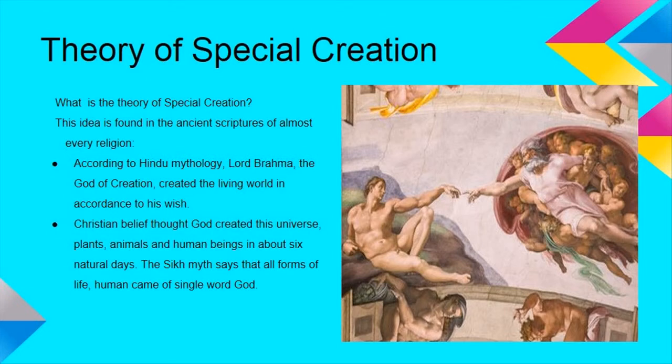Theory of special creation. What is the theory of special creation? This idea is found in the ancient scriptures of almost every religion. According to Hindu mythology, Lord Brahma, the god of creation, created the living world in accordance with his wish. Christian belief holds that God created the universe, plants, animals and human beings in about 6 natural days. The Sikh myth says that all forms of life, humans came from the single word of God.